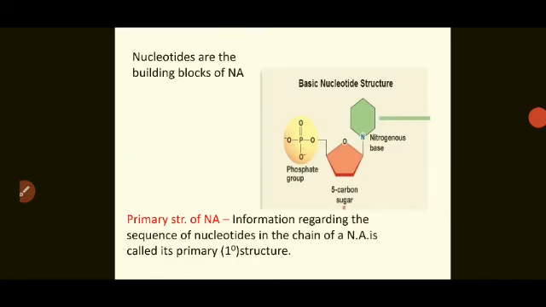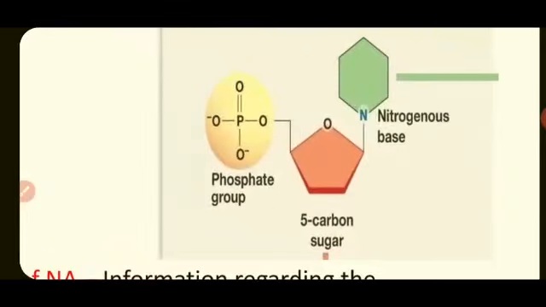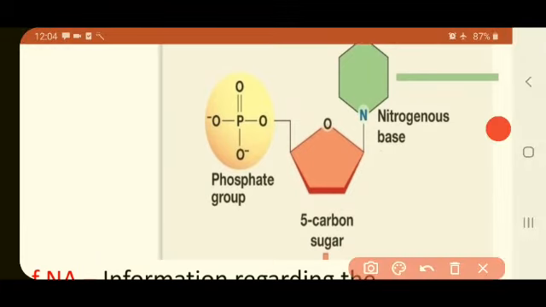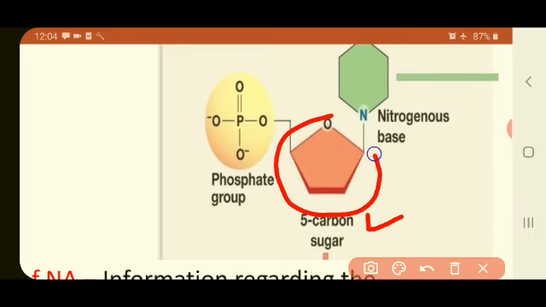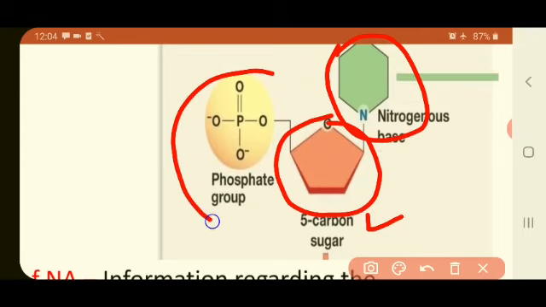Now, here is the structure of a nucleotide. You can just see the structure. This is a five-membered carbon sugar, that is the sugar molecule. This part is the sugar molecule. Then this part is the nitrogenous base, and this part is the phosphate group, which is attached between the two nucleosides.